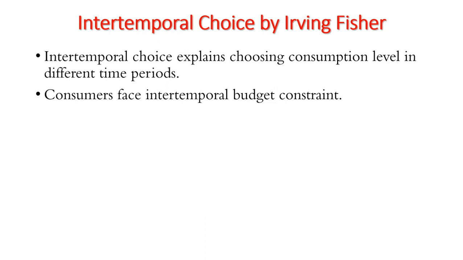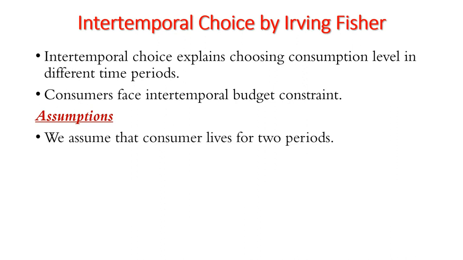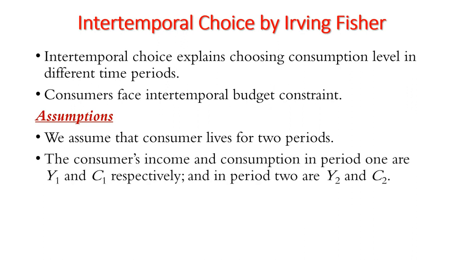To understand this model, we assume that consumers live for two periods. We call them period 1 and period 2. Consumers' income and consumption in period 1 are Y1 and C1 respectively, whereas income and consumption in period 2 are Y2 and C2.